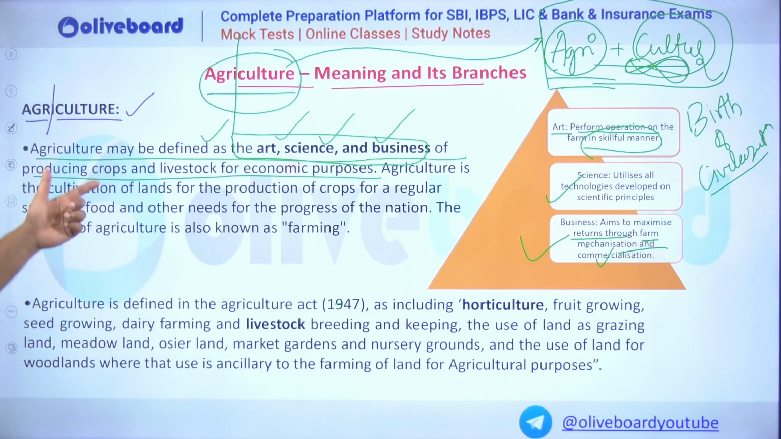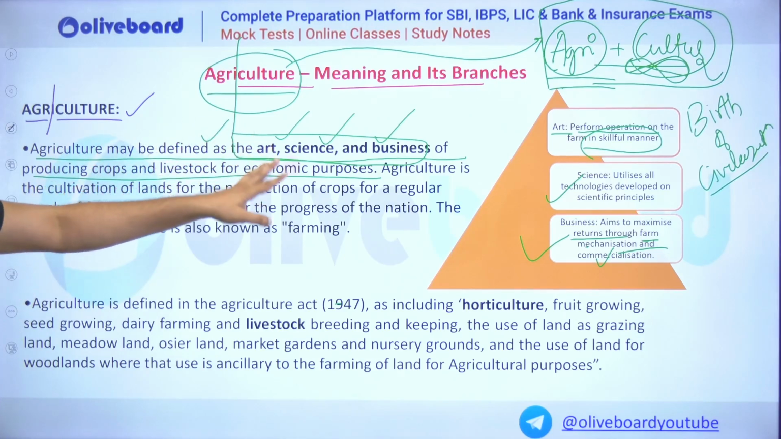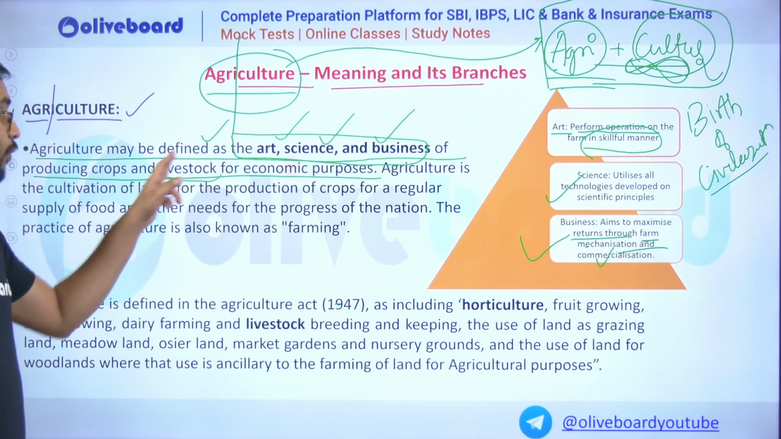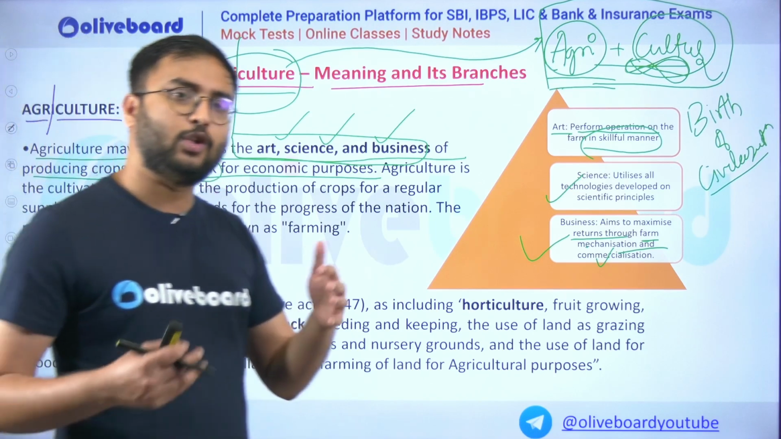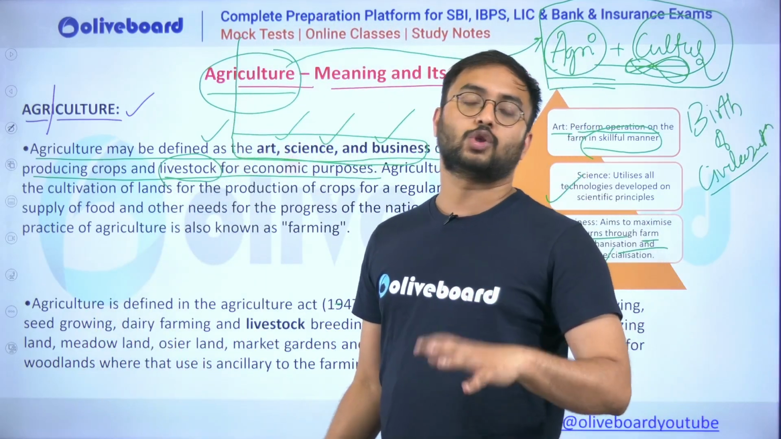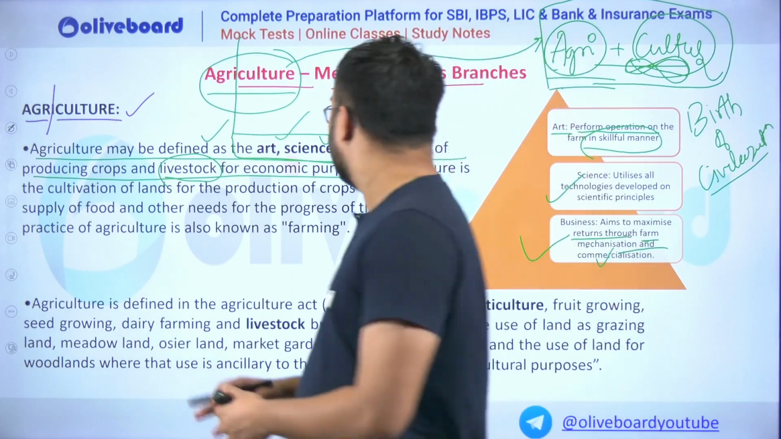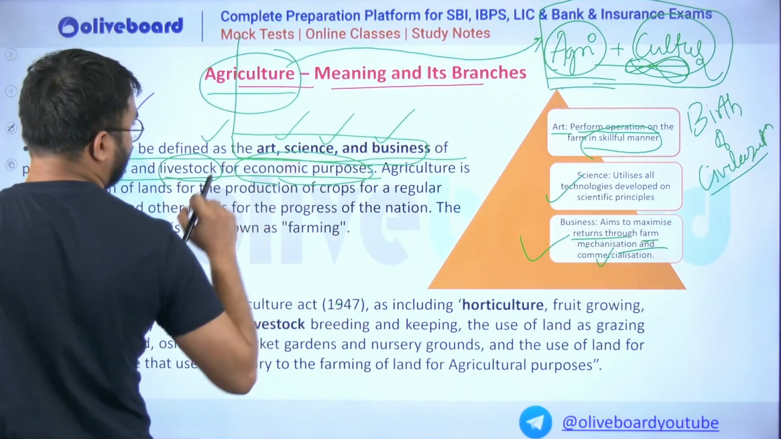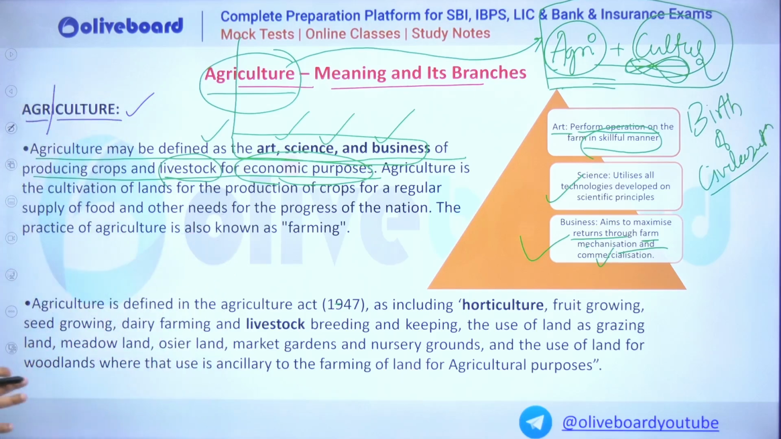So agriculture is an art which produces the crops, it's a science which produces the crops, it is a business which produces the crops along with the livestock, because when you are doing agriculture in the farm, you will not just cultivate the crops. Along with the crops, you will also try to domesticate the animals for economic purposes. Okay, so this is your first definition to understand.